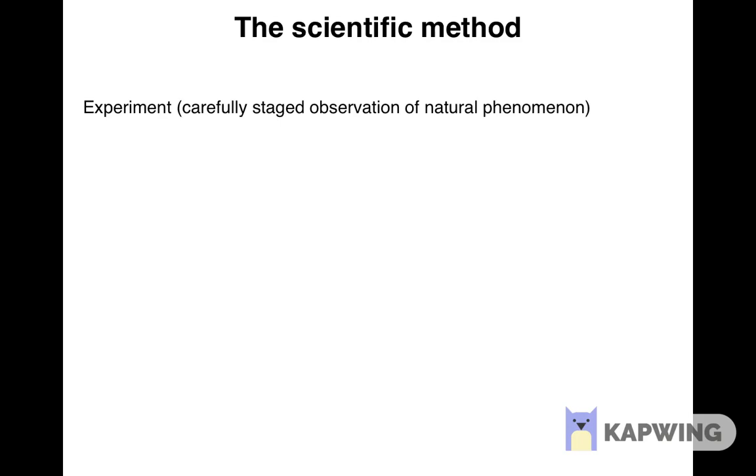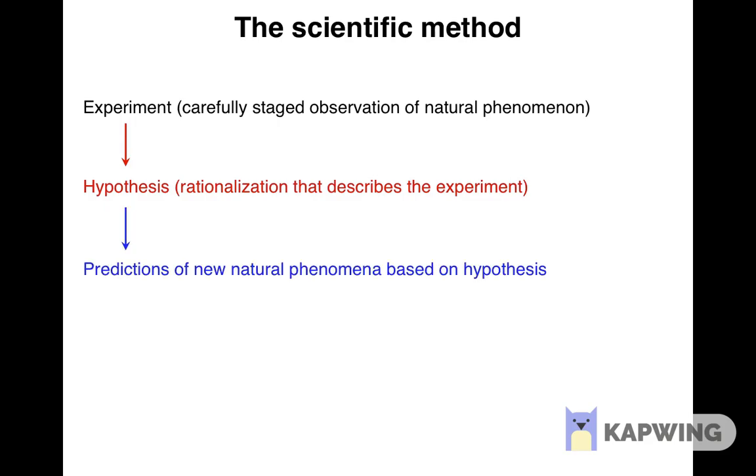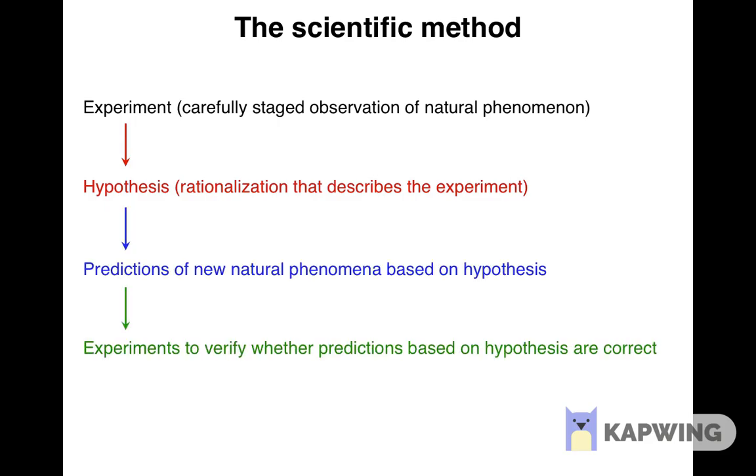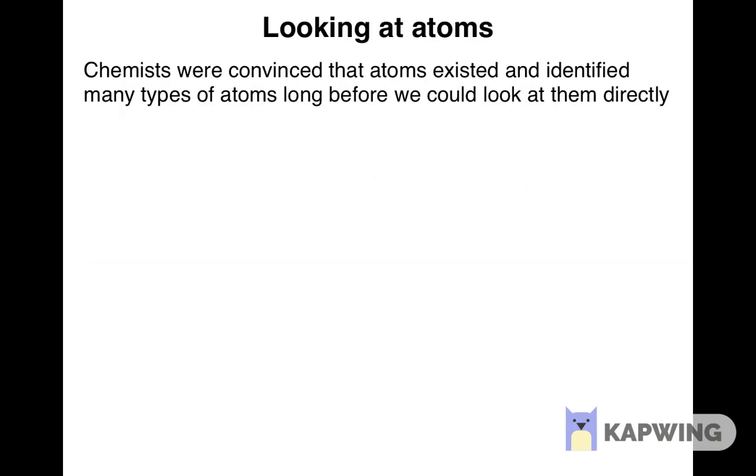We make carefully staged observations of natural phenomena, then come up with a hypothesis that rationalizes what we are seeing. Then test whether our hypothesis is correct by using it to predict something about natural phenomena, and checking whether our predictions are correct.